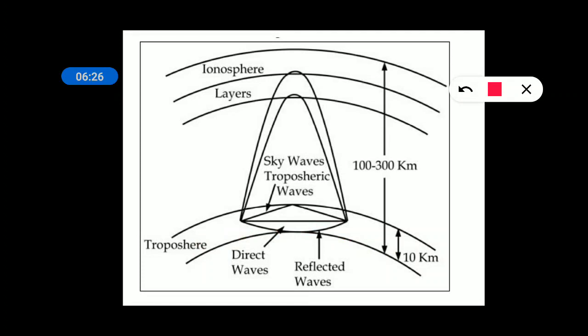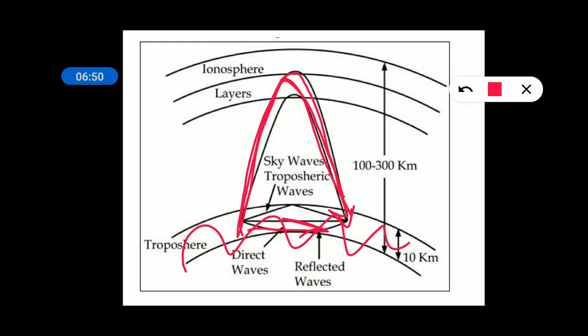And when the waves are sent towards the ionosphere and ionosphere reflects back those EM waves towards another portion on the earth, then that type of wave propagation is known as sky wave propagation. This is called sky wave, and this is called direct wave or line of sight, and this is called your ground wave. And there is one more wave propagation called tropospheric propagation.